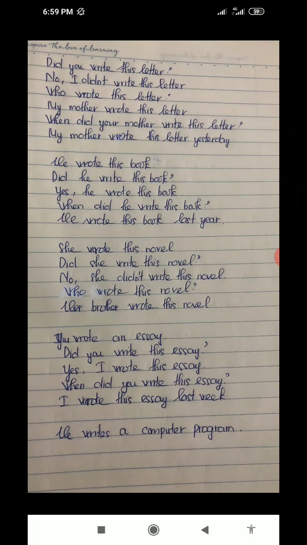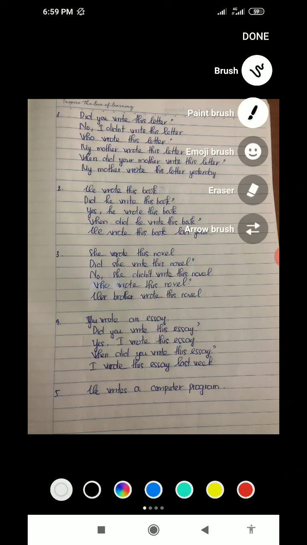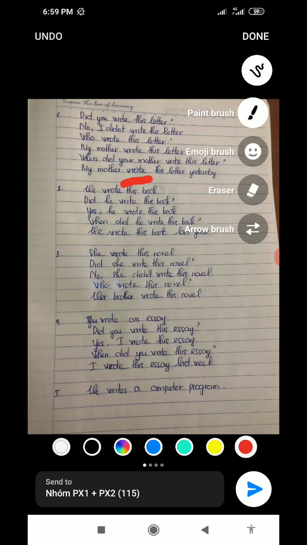Did you write this letter? I didn't write this letter. Who wrote this letter? Bài này dễ vậy đấy. Chỗ này mình đọc là wrote, không đọc là wrote nha. Wrote. My mother wrote this letter yesterday.